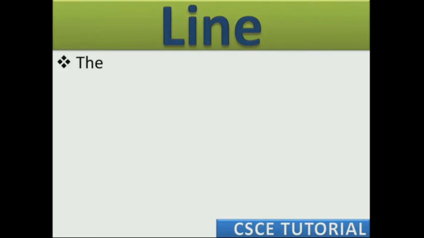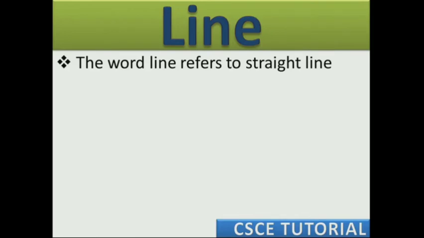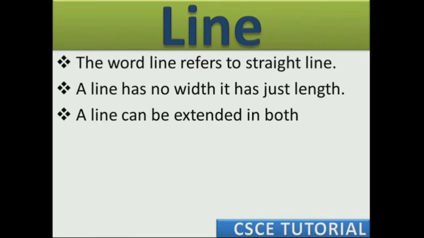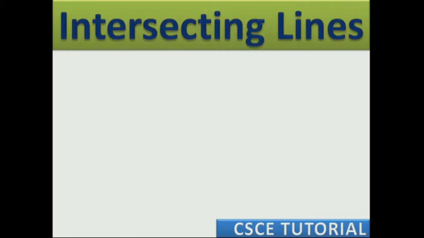Now next is line. The word line means simple straight line. A line has no end point. It starts from no point and ends at no point. It has no width. It just has a length. A line can be extended in both the directions indefinitely. A line starts from nowhere and ends at nowhere. It moves endlessly in the other directions. Look at the figure.